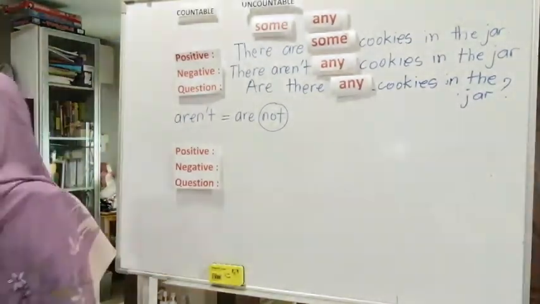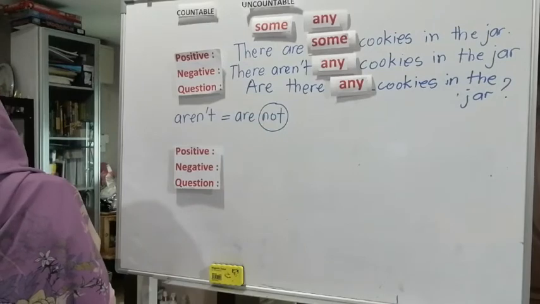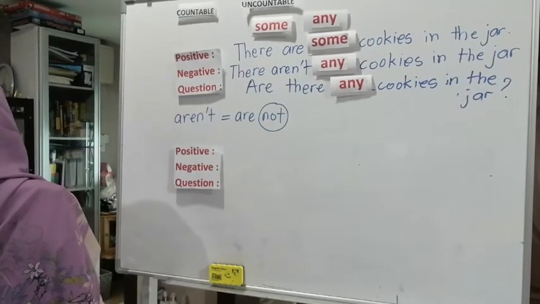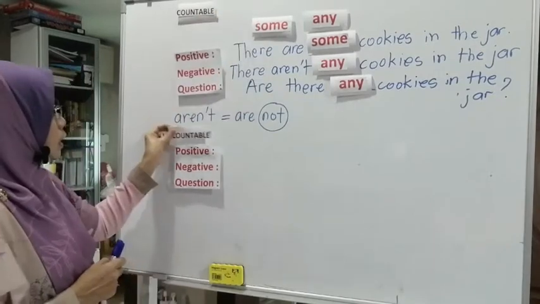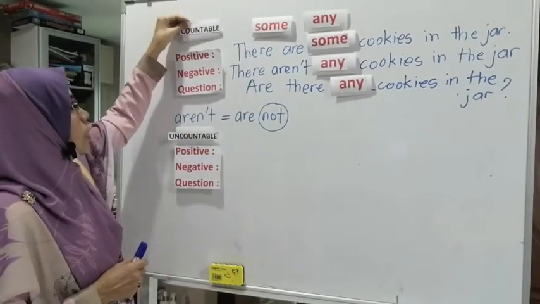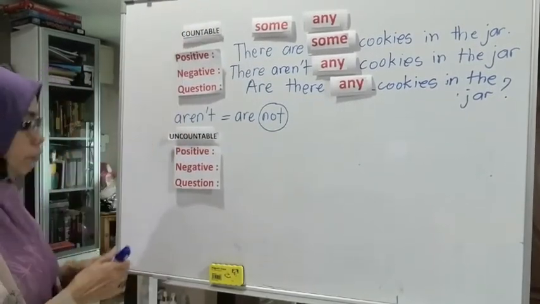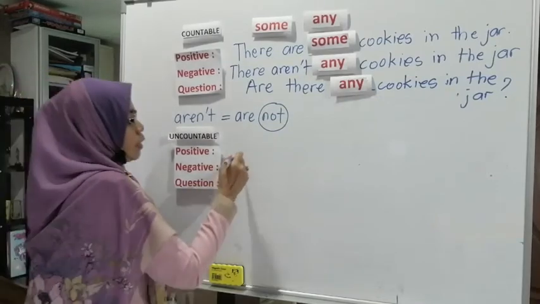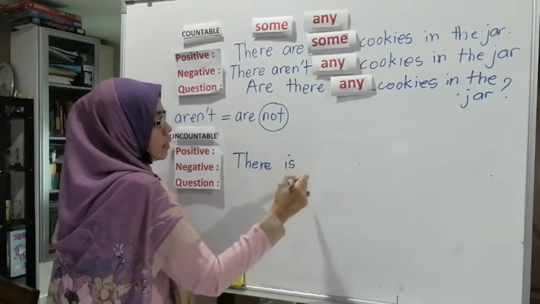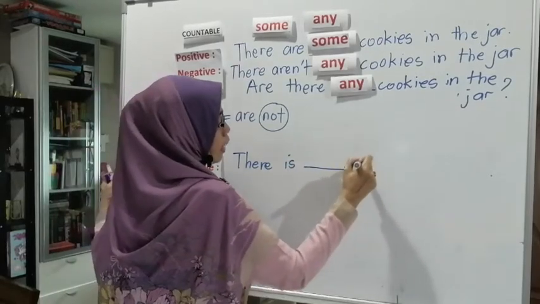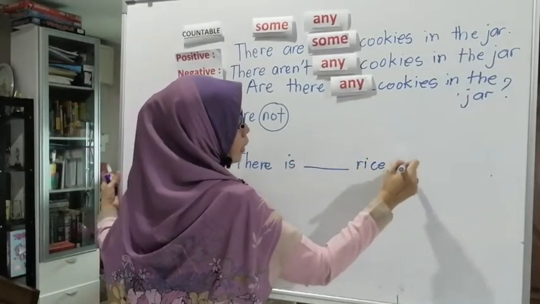Okay, so let's look at the next part. This is for uncountable. Now we have: there is rice in the bowl.